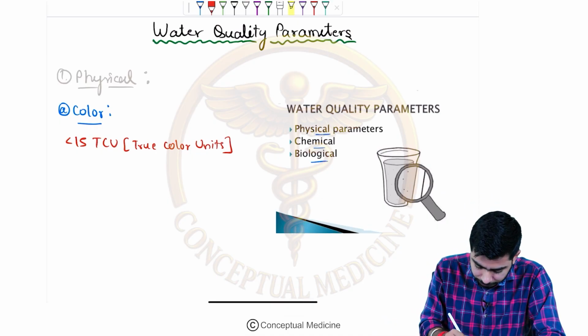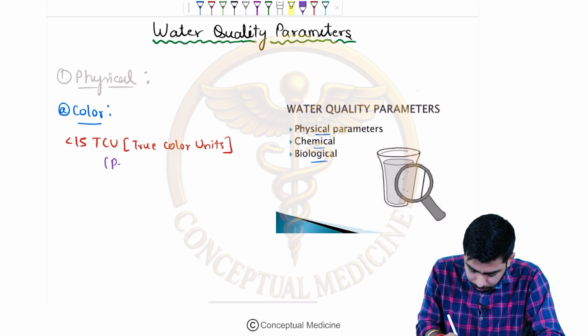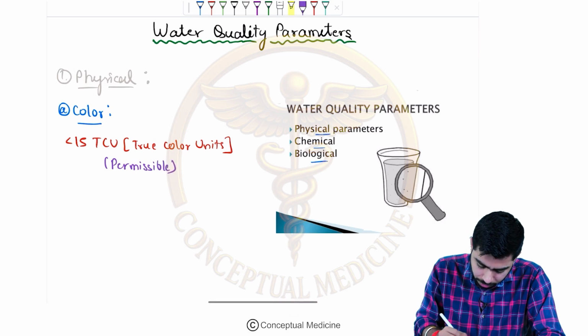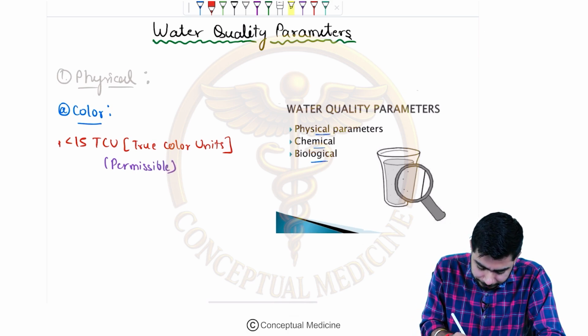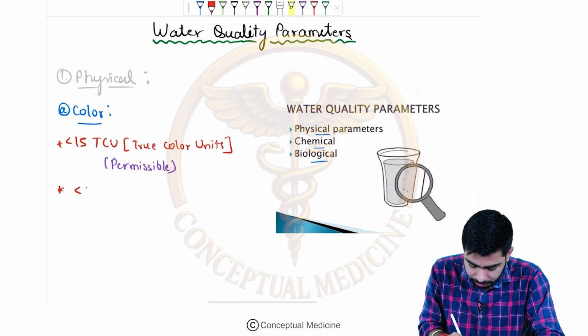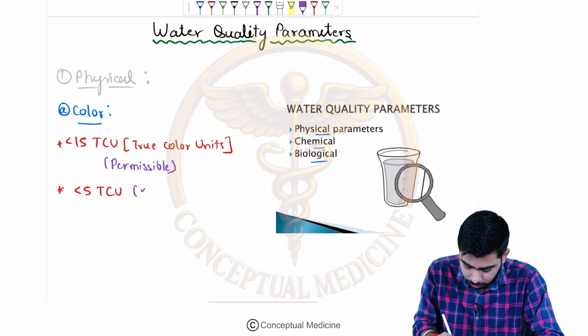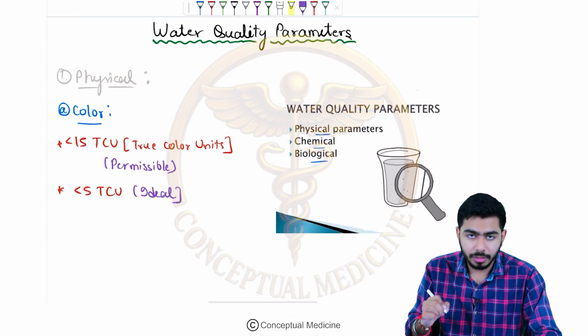But if you talk about ideally, then it should be less than 5 true color units. That is the ideal situation.